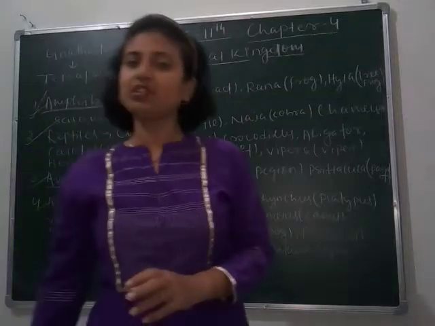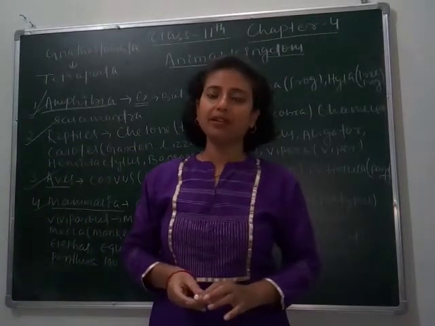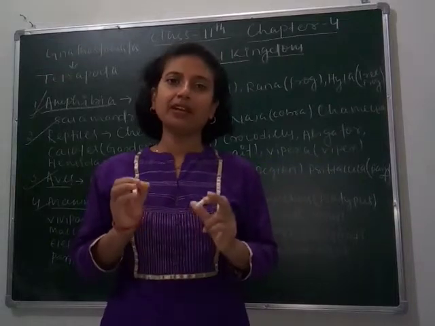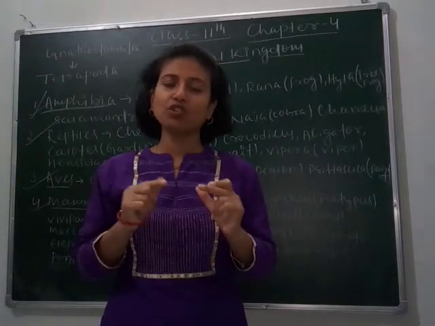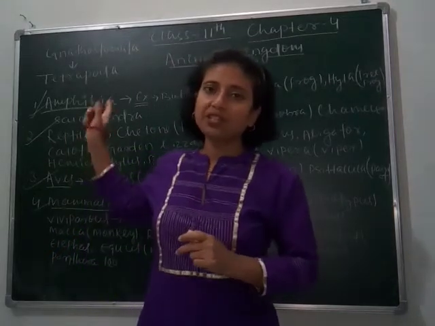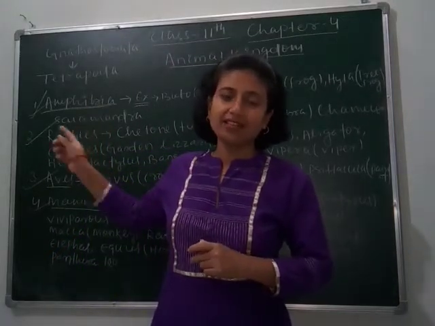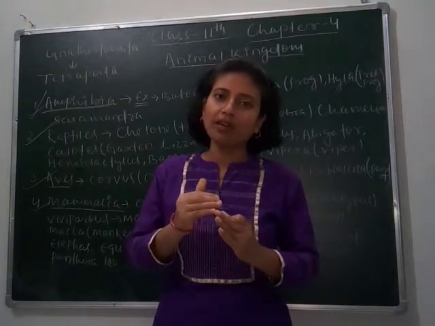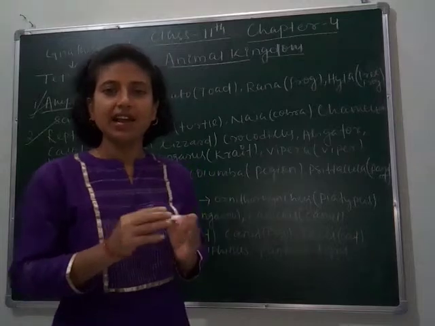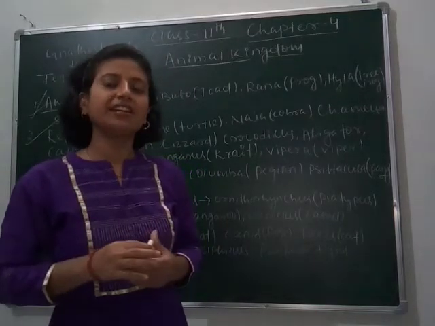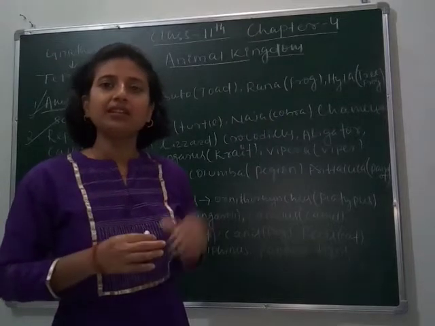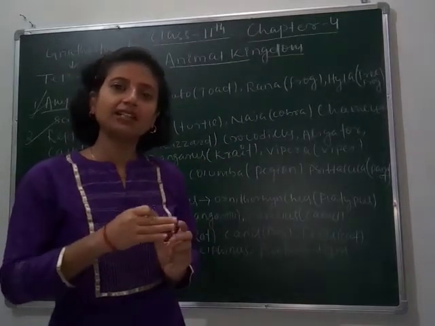As it is completely theory, so listen to me carefully. Amphibia. Amphi means dual, bian means life. Those organisms who show dual life are called amphibia. As the species of this class can exist both on land and in water, they are placed under this class amphibia. So what are the general characters of it? How will we be able to identify that species is under class amphibia?